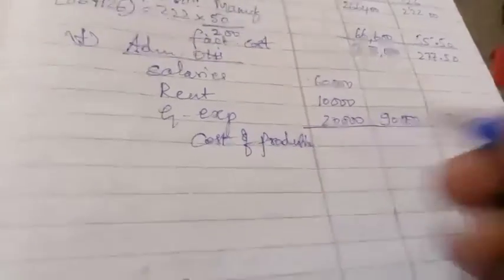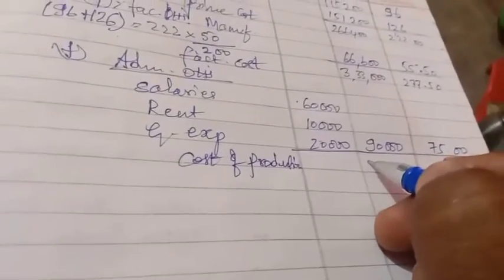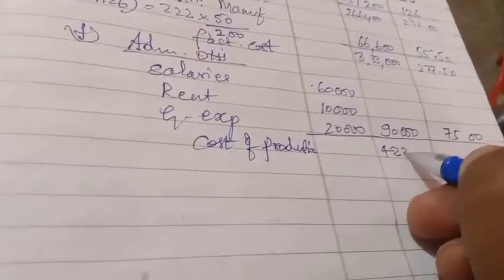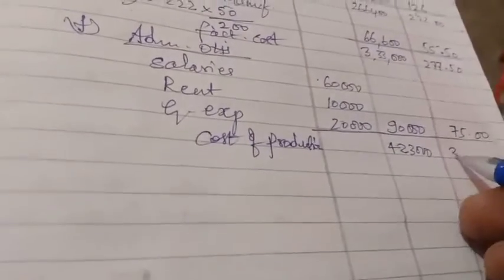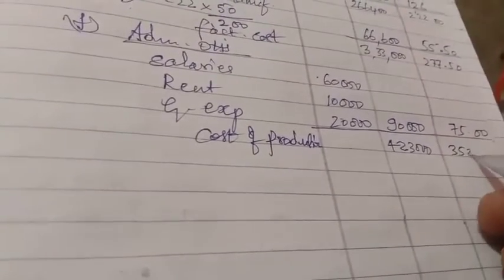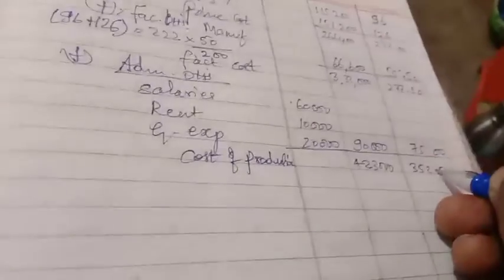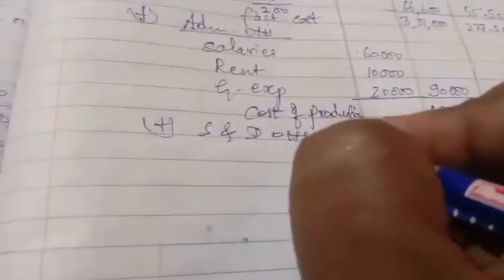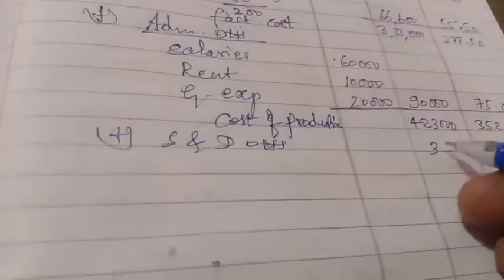That cost of production total is 4,23,352.5. Add selling and distribution overheads 36,000.